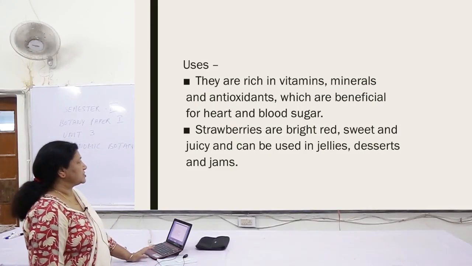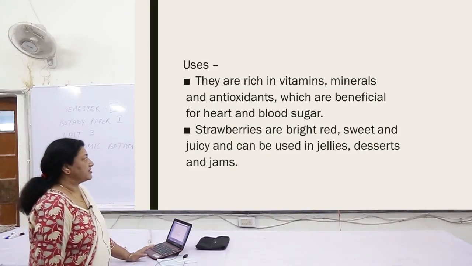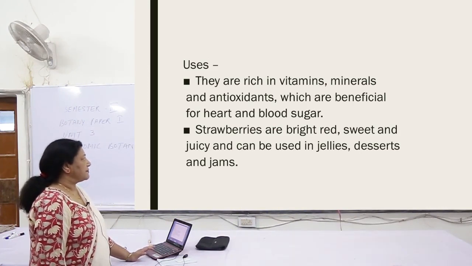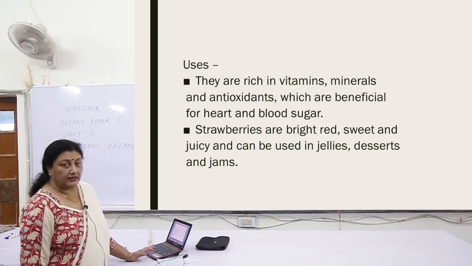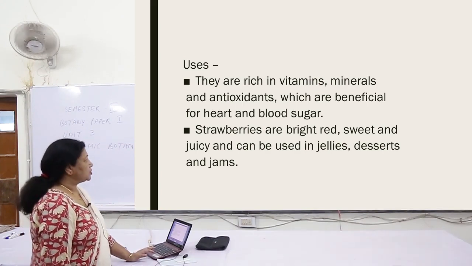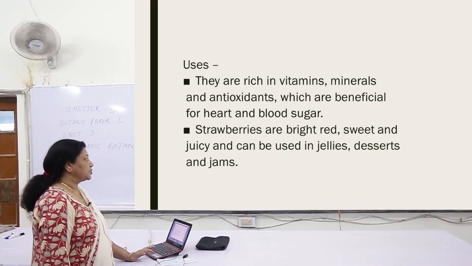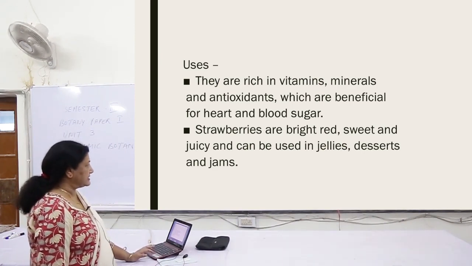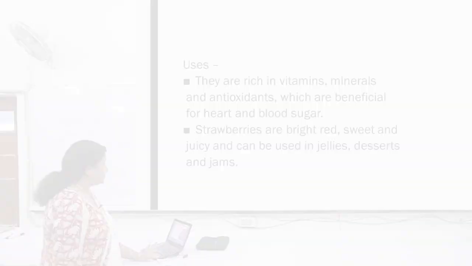Now what are the uses of the strawberry? They are rich in vitamins, minerals and antioxidants which are beneficial for heart and blood sugar. Strawberries are bright red in color, sweet and juicy, and can be used for jellies, desserts and jams.